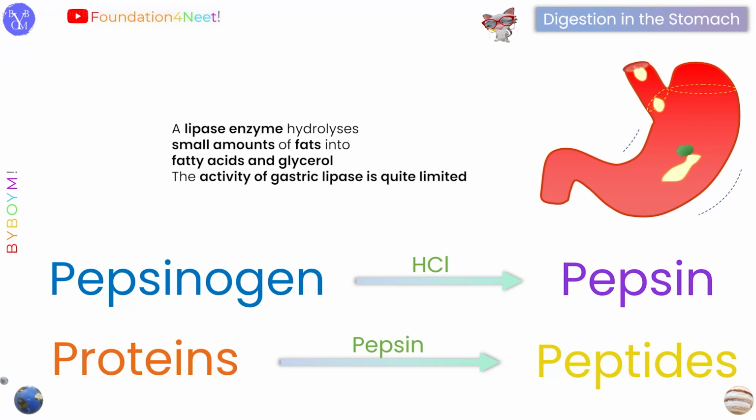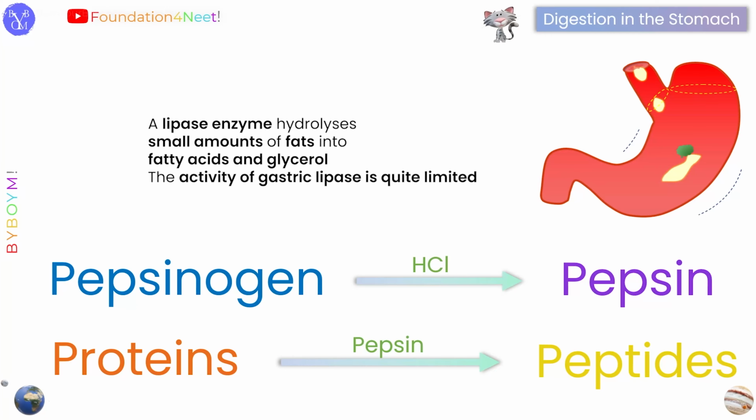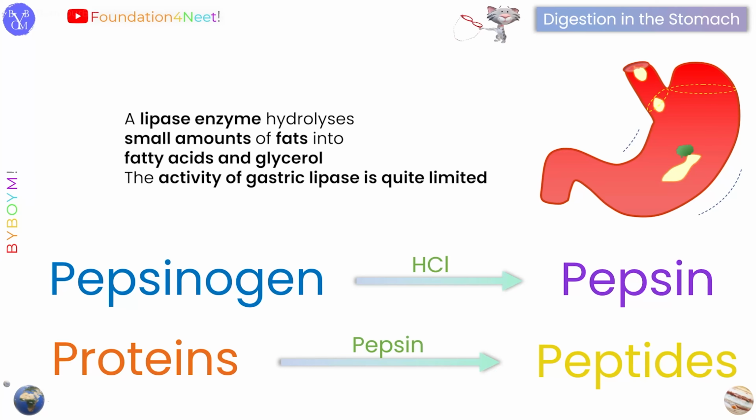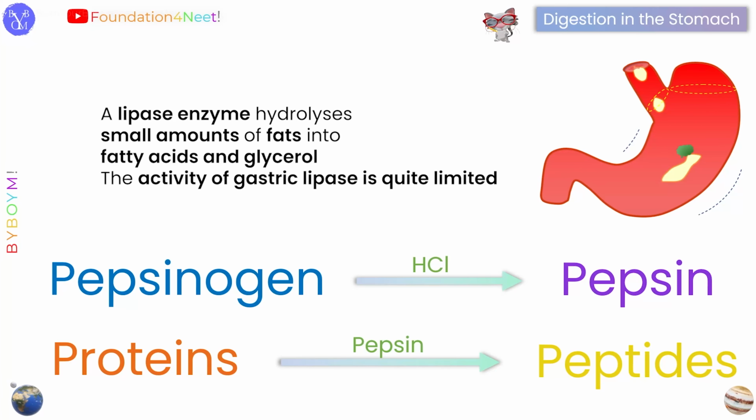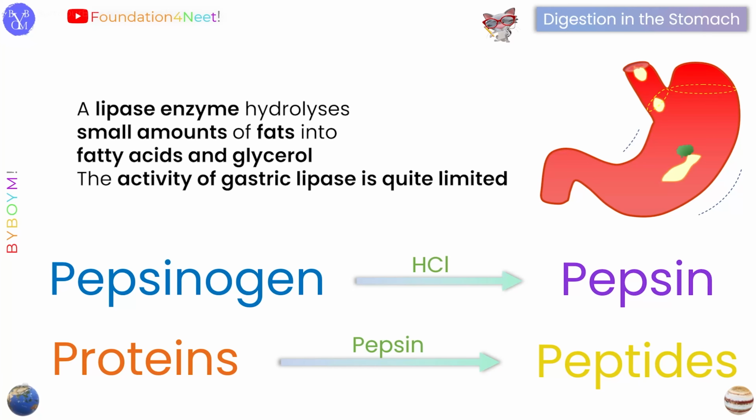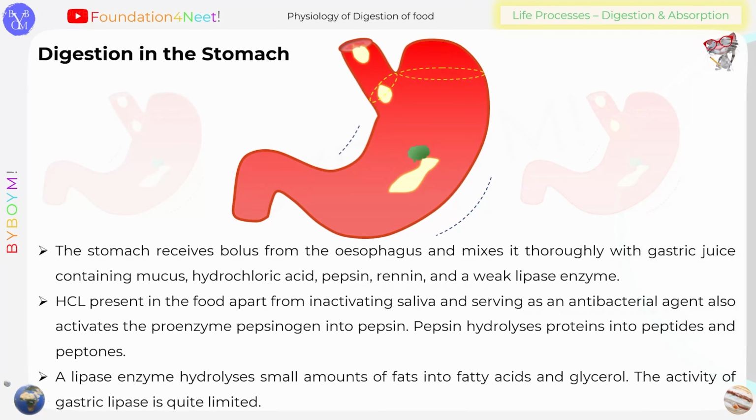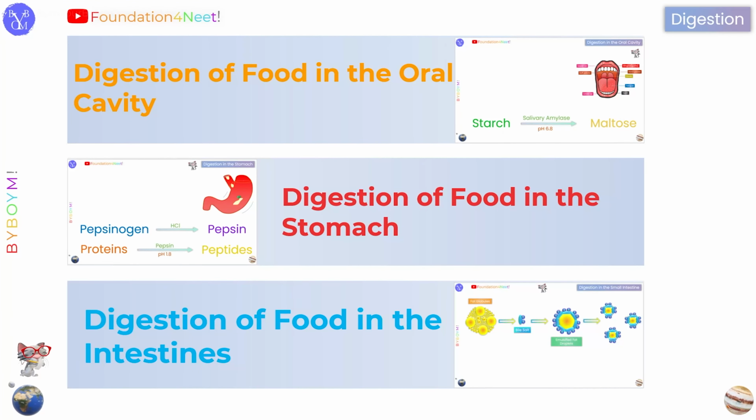A lipase enzyme hydrolyzes a small amount of fats into fatty acids and glycerol, although the activity of gastric lipase is quite limited. Screenshot time. So this was all about digestion of food in the stomach. Now let us look at the digestion of food in the small intestine.